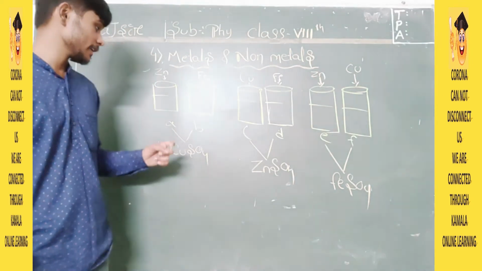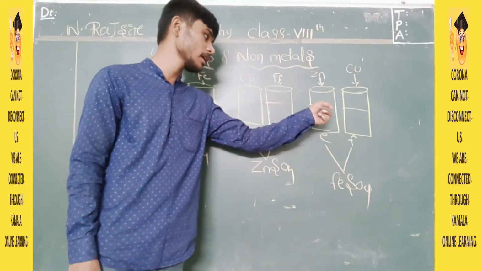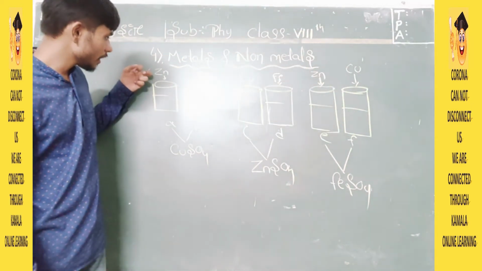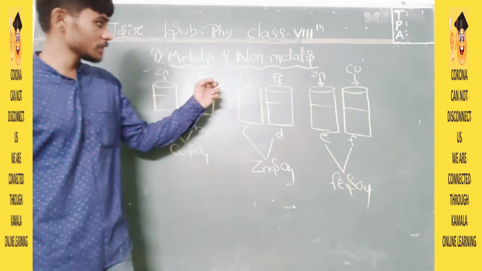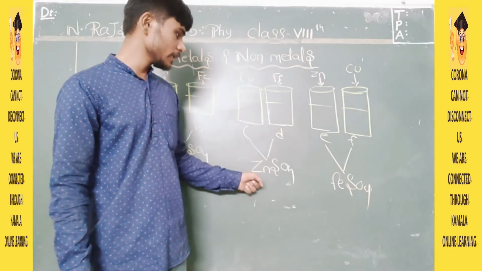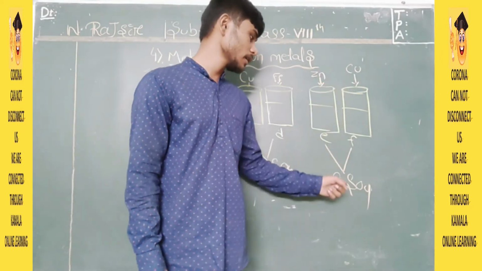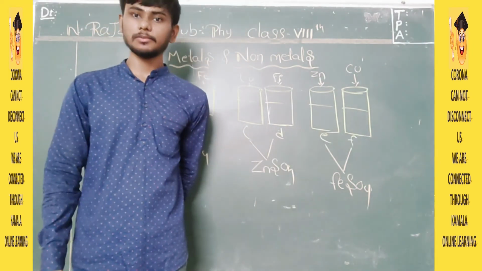Understand it clearly. I have written here copper sulfate, here copper sulfate, here zinc sulfate, here zinc sulfate, here iron sulfate, here iron sulfate. But what have we done? Here we have combined zinc and ferrous where copper sulfate was present. Here we have combined copper and ferrous where zinc sulfate was present. Here we have combined zinc and copper when iron sulfate was already there. Now we need to observe the changes which are happening.